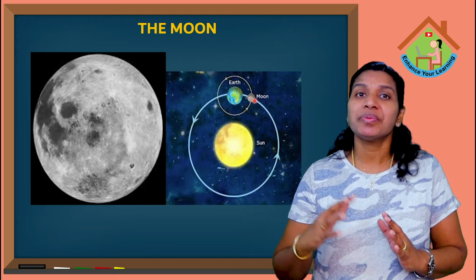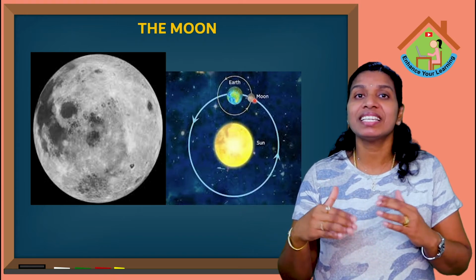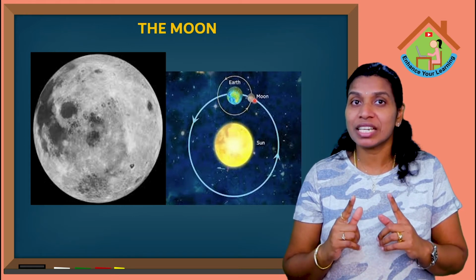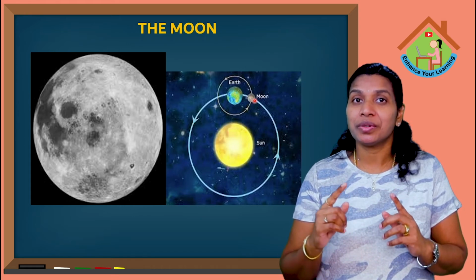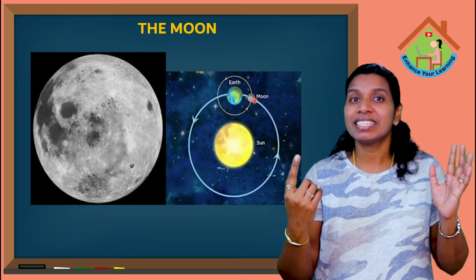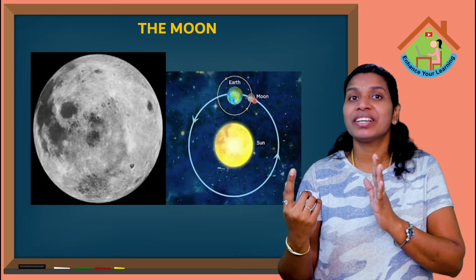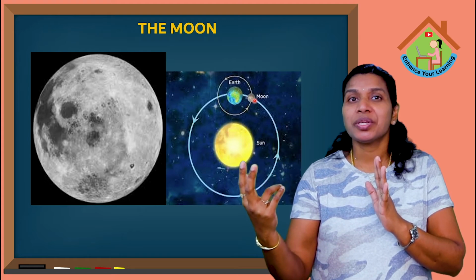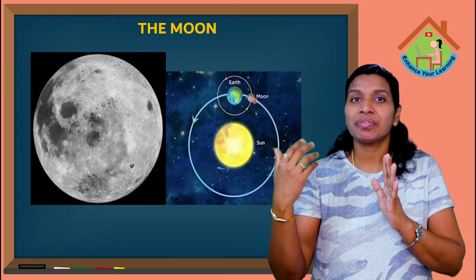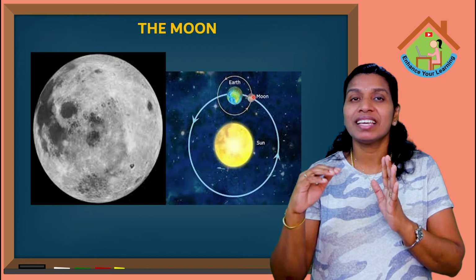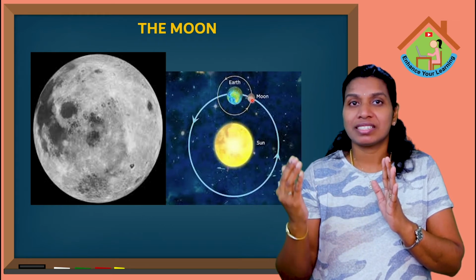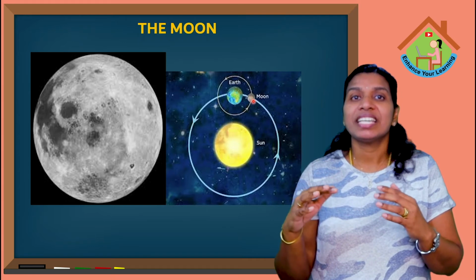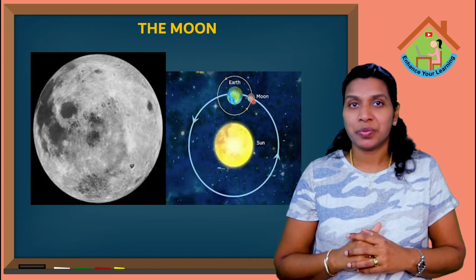So we may think that the moon is changing its shape every day. Actually, is it changing its shape every day? No. When it rotates, it receives the light from the sun at different angles, right? Because of that, when we are looking from the earth, we may see a half moon or a crescent moon or the gibbous moon. Like that, we may see different shapes of the moon.